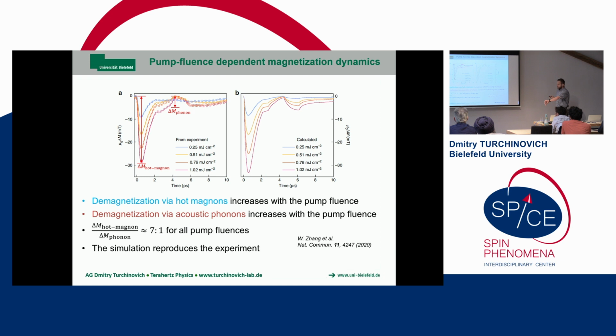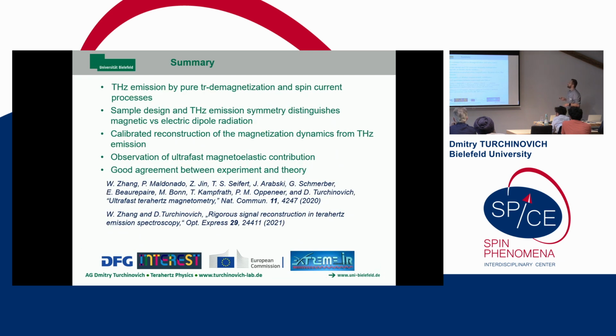That brings me to the end. In summary, we have demonstrated Terahertz emission by pure transient demagnetization, I think for the first time. And we could separate it from the electric dipole contribution. If you want to observe pure demag signal, you should not let those electrons move.